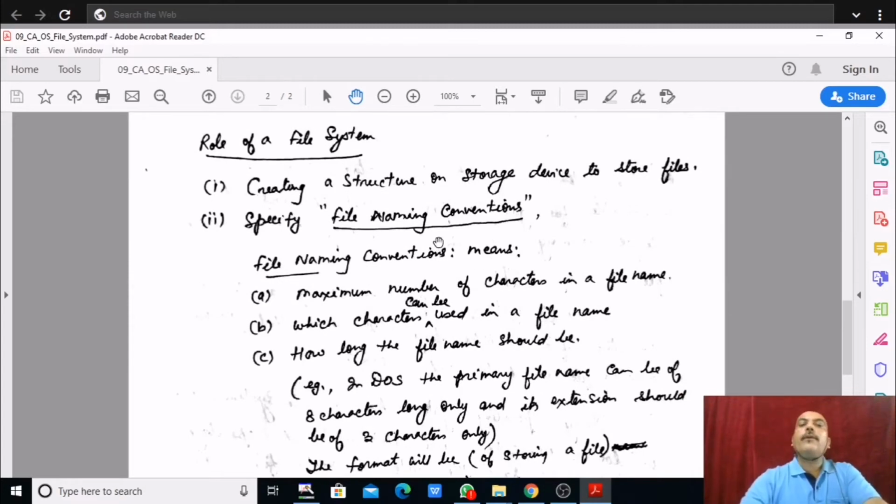Now there is the role of a file system. Next topic is what is the role of a file system. The role of a file system is written point wise in the notes which I am providing to you, and it is also written in your book. So for the file system specifically, go through your notes only, right, do not wander around, go through your notes.